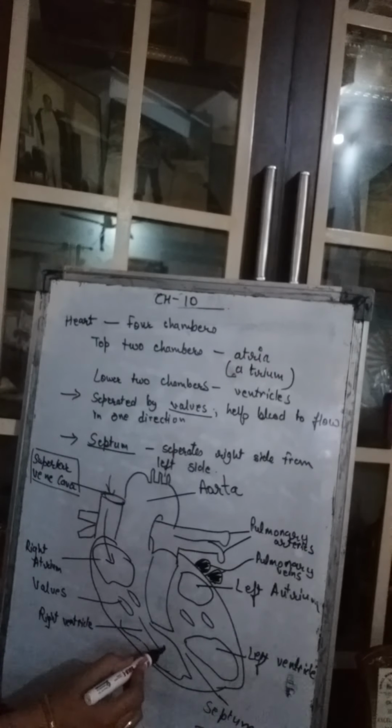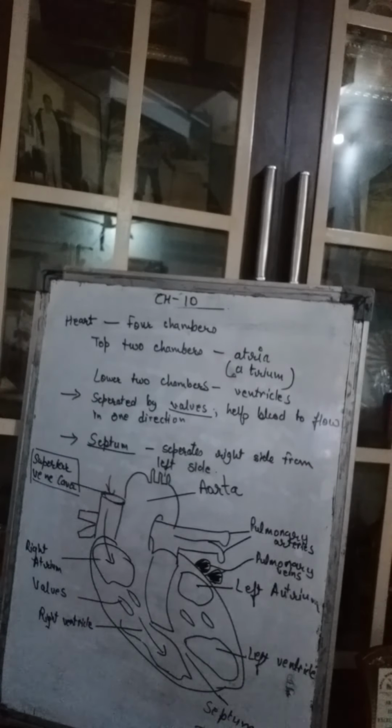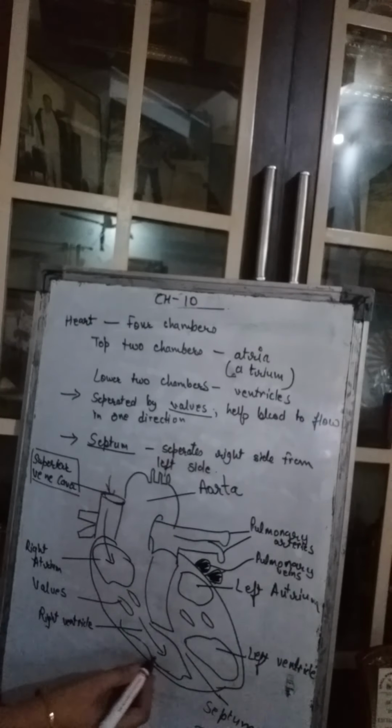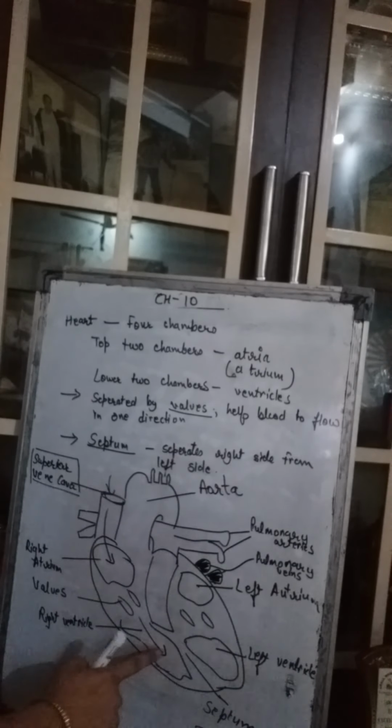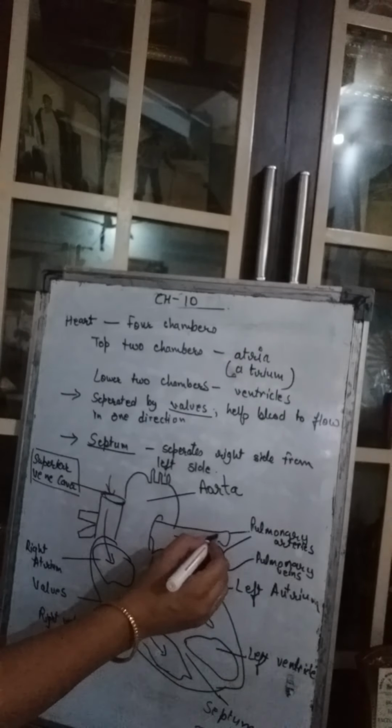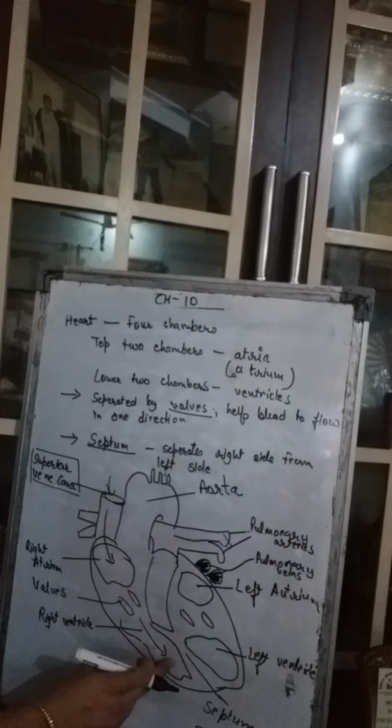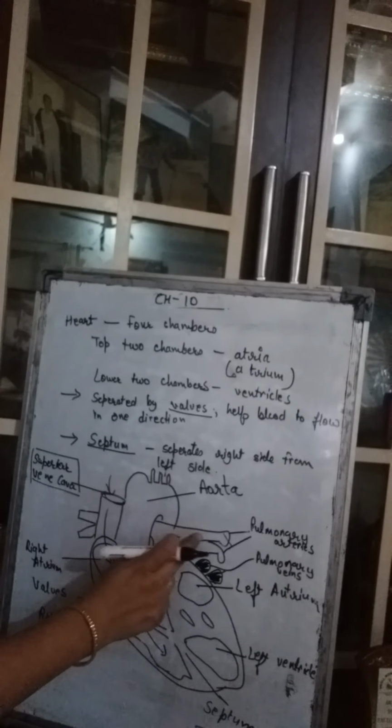From here it passes to the right ventricle. Now this right ventricle, what is it doing? It pumps this impure blood which has reached here into the pulmonary artery. Where is the pulmonary artery? These are the two pulmonary arteries. From here it goes into this pulmonary artery, right?